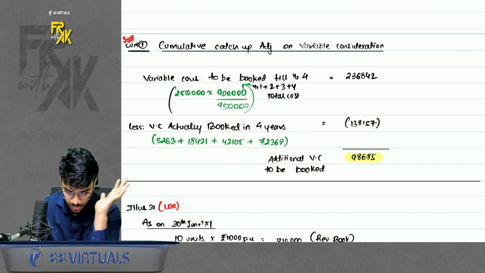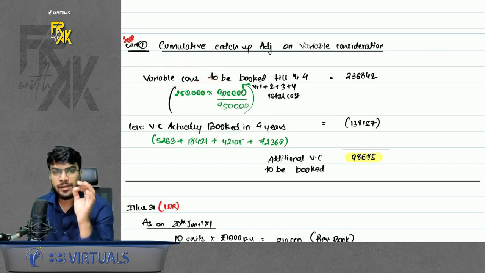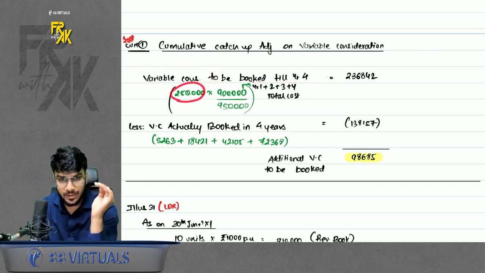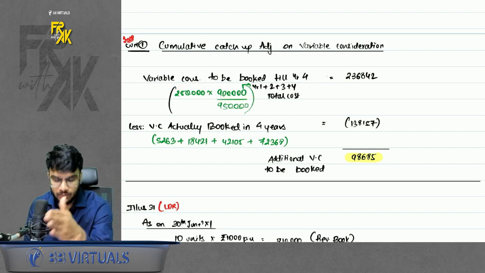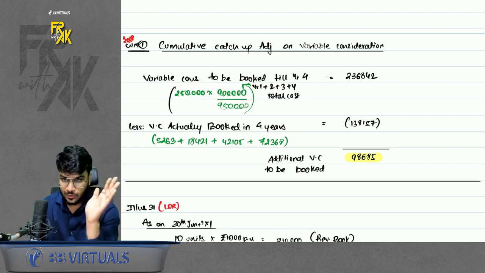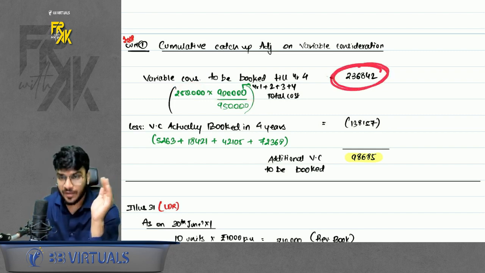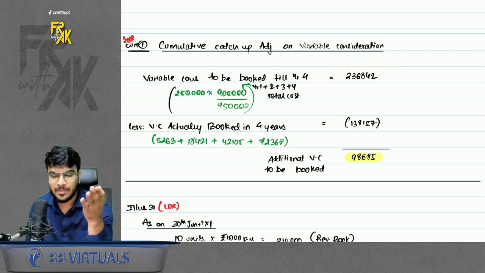What is the working note? First of all, you will check the variable consideration to be booked till year 4. How will you find this? Take 2.5 lakhs, multiply by the cumulative cost incurred till the 4th year, divide by total cost. So you will get this much revenue should have been booked for 4 years on variable consideration.